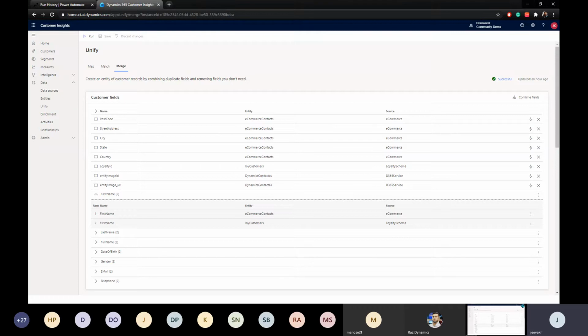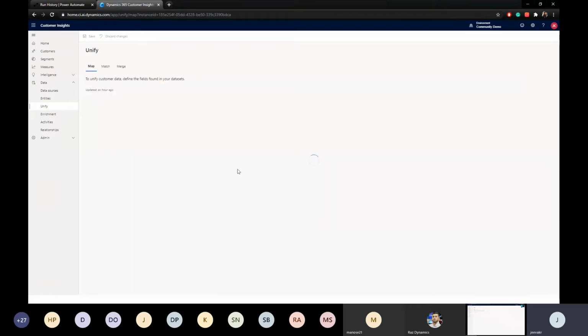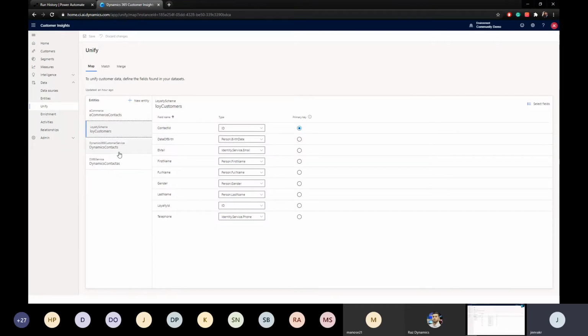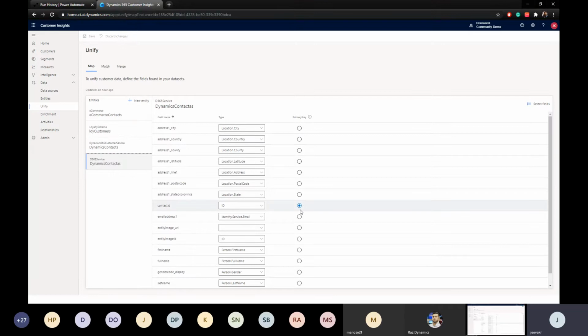And also you define any other attributes if you want them, right? And also you have to make a note of it that the primary keys will never be merged. Of course, logically that should be the case, right? So all the primary keys, whatever you're defining here, for the contact ID, in the case of loyalty customer, again contact ID, in the case of Dynamics 365 contacts, it's a contact ID, but these are all different IDs and these are not going to be merged.